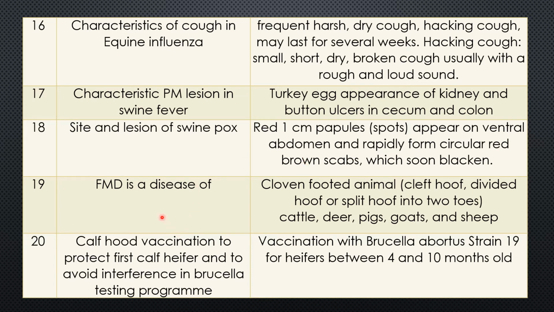Question 19. Foot and mouth disease is a disease of which group? FMD is a disease of cloven-footed animals. Foot are cleft, divided hoof or split hoof into two toes. That is called cloven-footed. The animals are cattle, deer, pigs, goats and sheep.